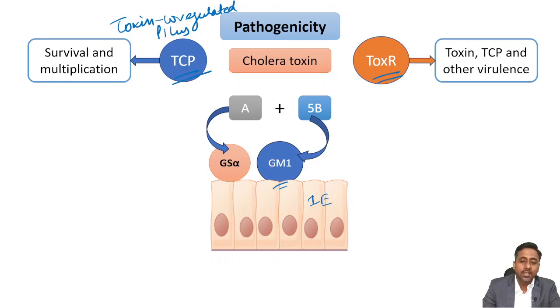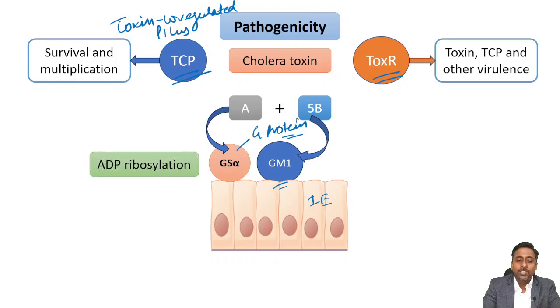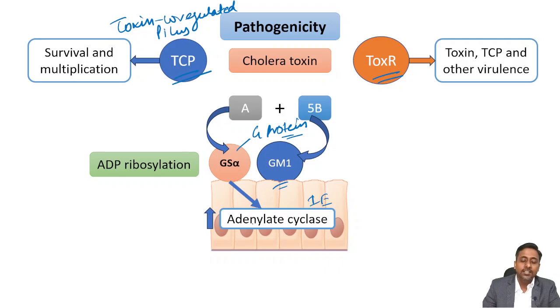What is Gs alpha? Gs alpha is basically one of the G proteins. And what will it do to Gs alpha? It leads to ADP ribosylation of the Gs alpha protein, and thus in turn it upregulates, or activates, adenylate cyclase, which leads to intracellular accumulation of cyclic AMP.